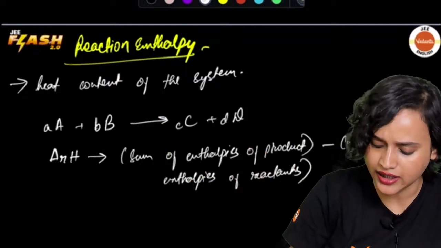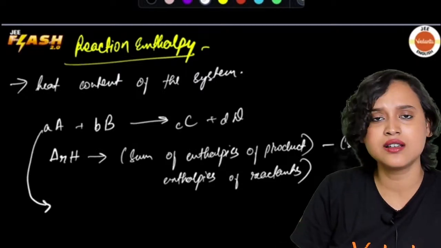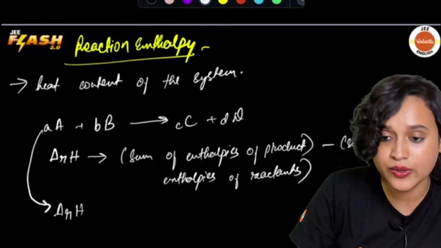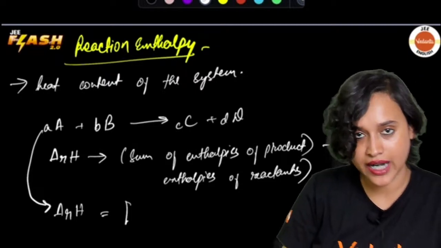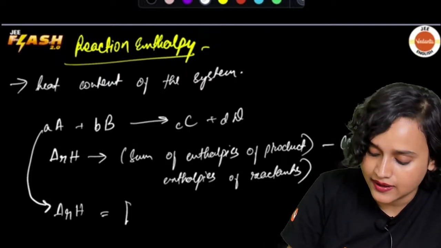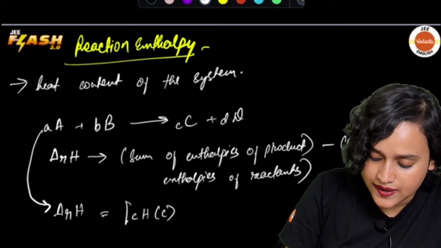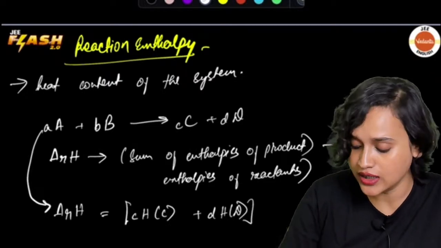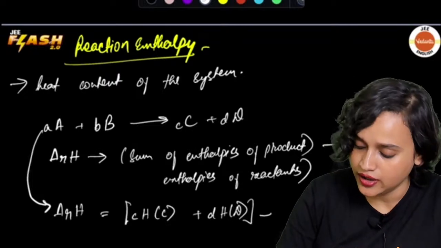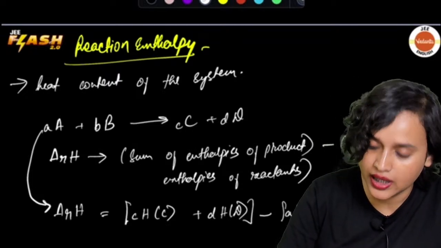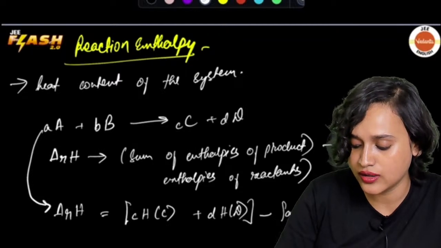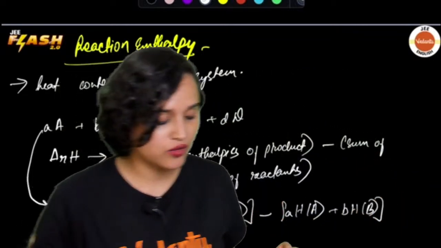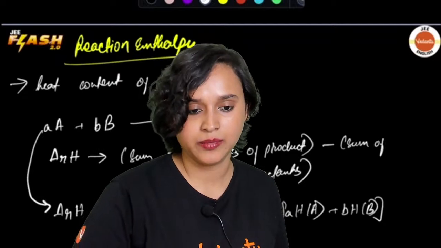For this particular reaction, we will write delta RH as small c HC plus d HD, this is your product, and then subtracting from here, a HA plus b HB. That's it. This is how you are going to write the reaction enthalpy. Am I clear?